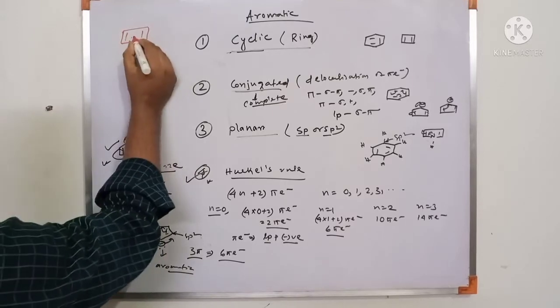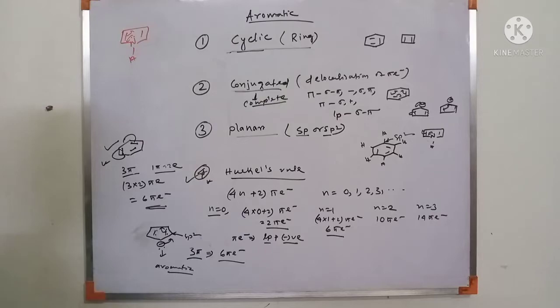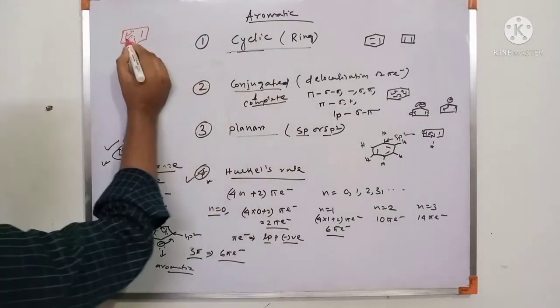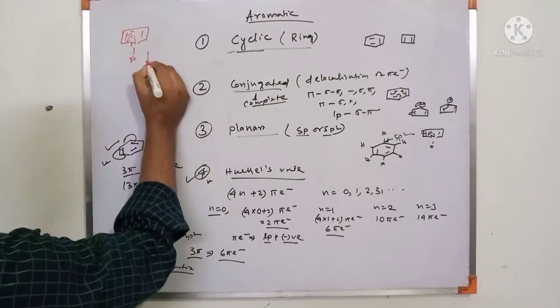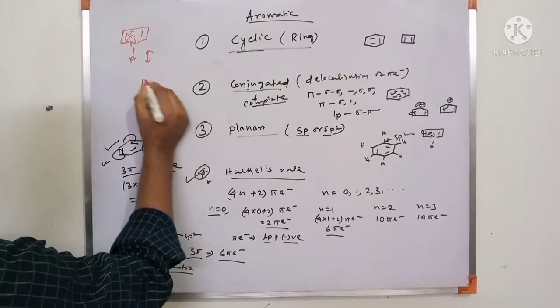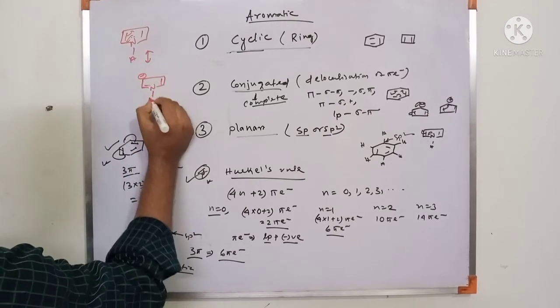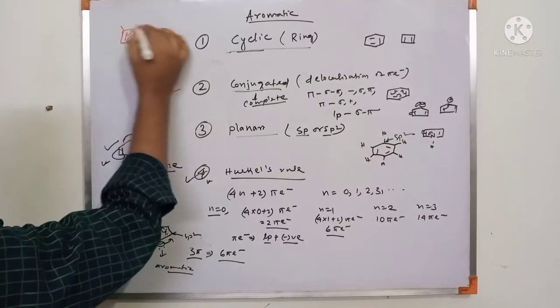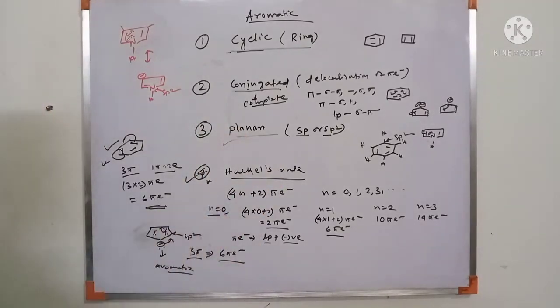Pyrrole system. Now there is a lone pair in a conjugated system. So first check cyclic. This is cyclic, and then conjugated: lone pair, sigma, pi. This is a conjugated system, and then planarity. After conjugation, all are sp2. So this is planar, and we follow Huckel's rule.